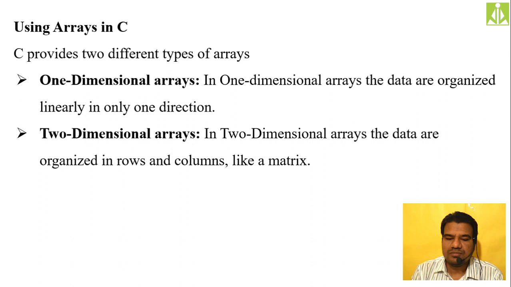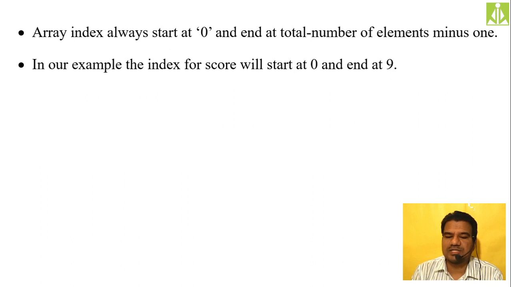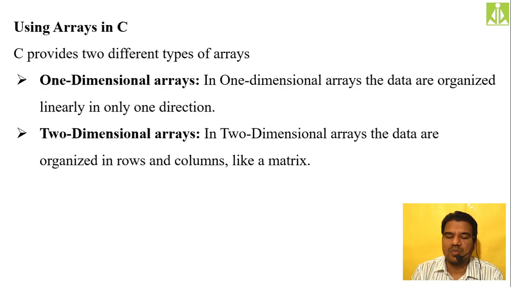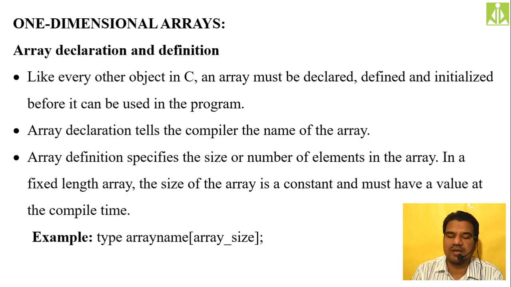So using arrays, we said they are of two types, one dimensional arrays and two dimensional arrays. Then we started the concept of one dimensional array. Here we are going to have the arrays in only one dimension, like linear. And we also said all array elements will be contiguous. This also you have to remember.